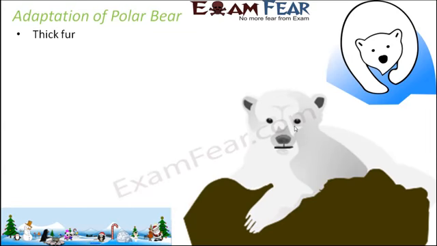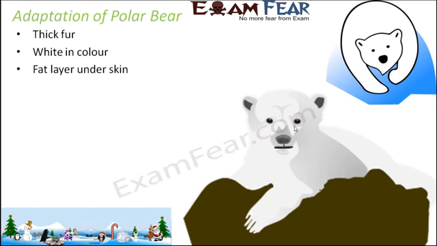So let's talk about the adaptations of the polar bear. Thick fur, which keeps them warm. White in color, that helps them to catch their prey and also helps protect them from attack by any other organism, because the background color in polar regions is also white, being completely covered with snow. So the white color of the polar bear helps it not to be seen very easily by its prey.